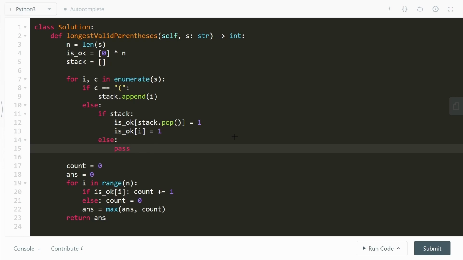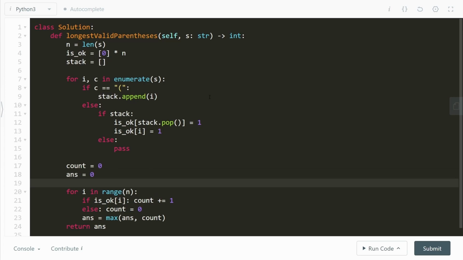We can't really do anything about that. I'm sorry. Anyways, once we're done figuring out which of the brackets, opening or closing, are valid or not, we simply have to figure out the longest substring of these valid cases. So what we'll do is set up a count, which is going to be a running count of all the values. And we have an answer, which is going to store the maximum of all of these counts.